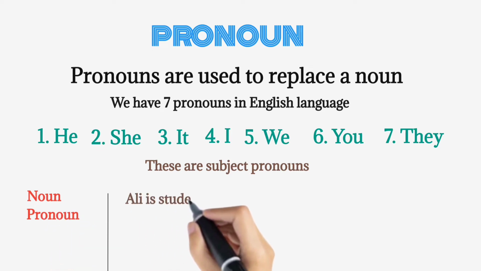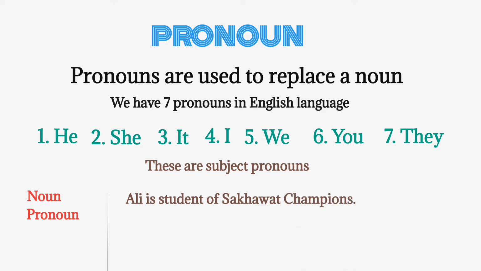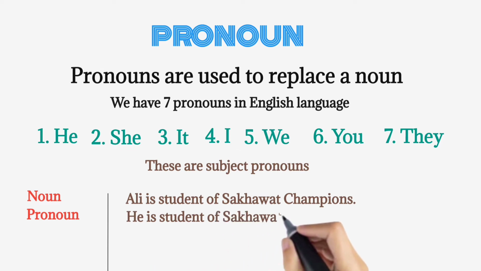Now here, Ali is a student of Sakhawat Champions. Who is Ali? Ali is the name of a person. What will be pronoun of it? He is a student of Sakhawat Champions. We replace he.